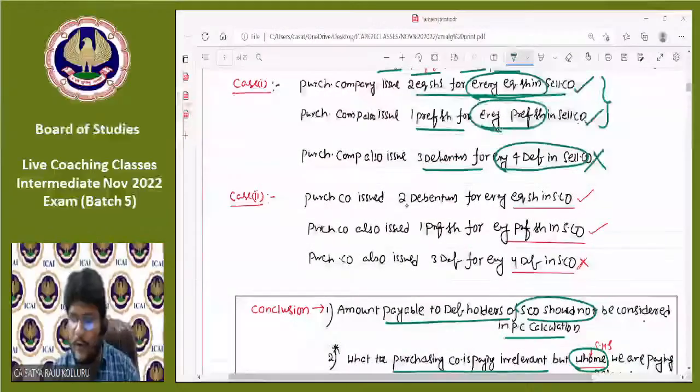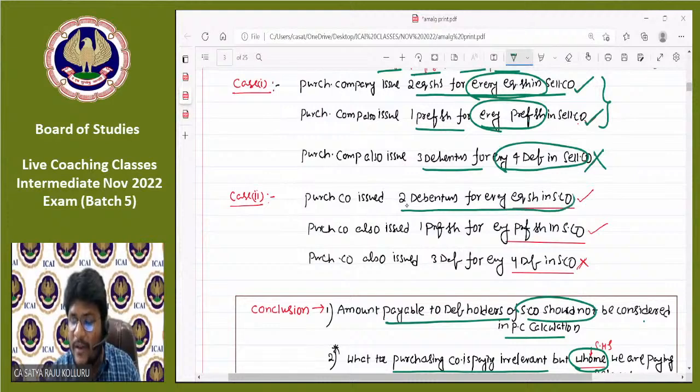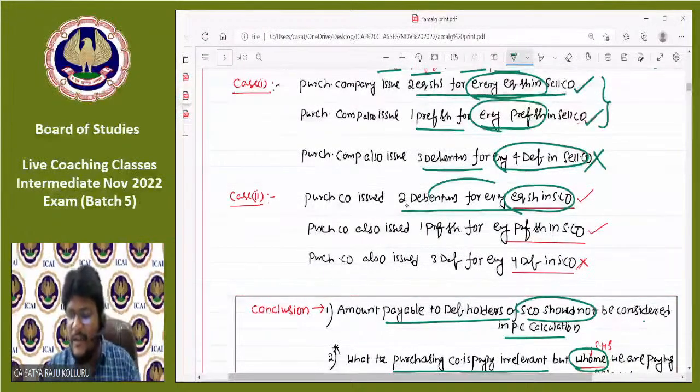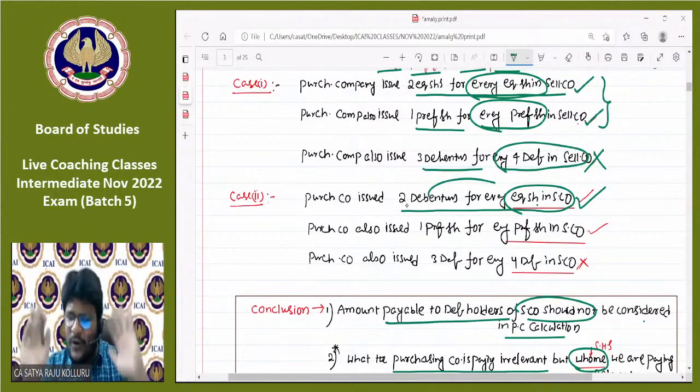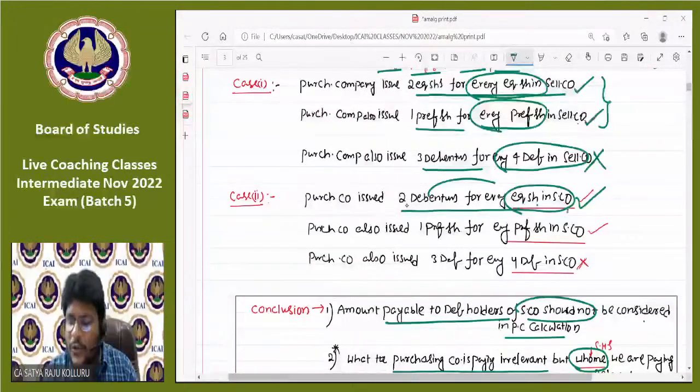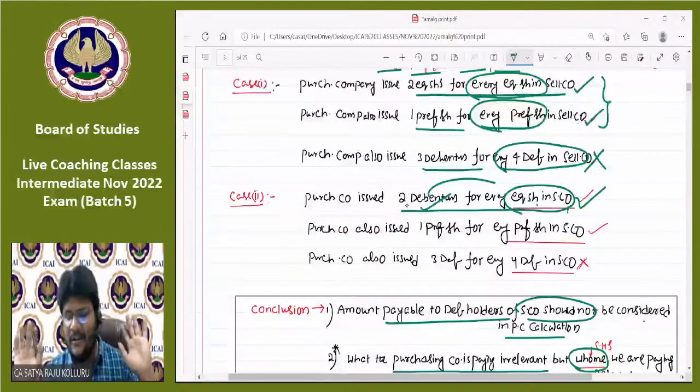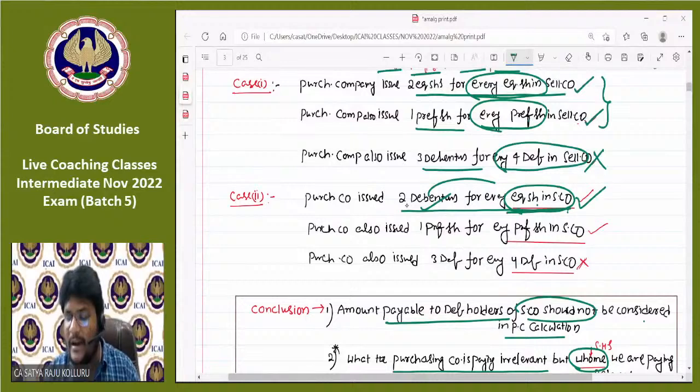Coming to case number 2, guys. Purchasing company issued 2 debentures for every equity share in the selling company. It may issue debentures, yes, but to whom is it issued? To the equity shareholders. That's why it forms part of PC. What we are issuing, you can ignore. To whom we are issuing is the only relevant thing. So you may issue debentures, preference shares, equity shares, or cash. That is irrelevant. But to whom you are issuing is the only relevant thing. So that's why it forms part of PC.